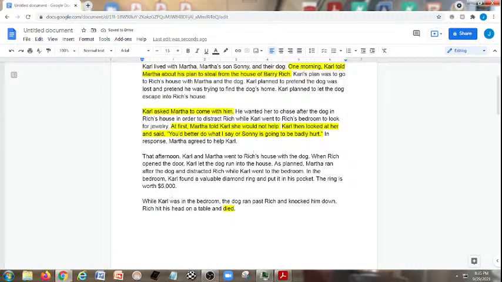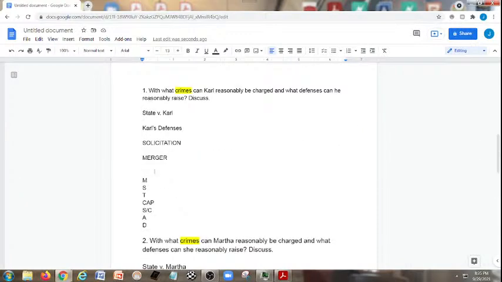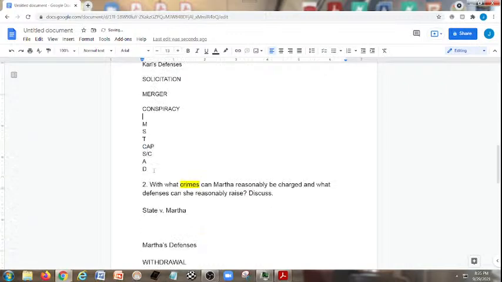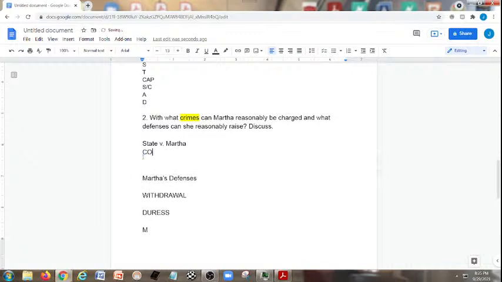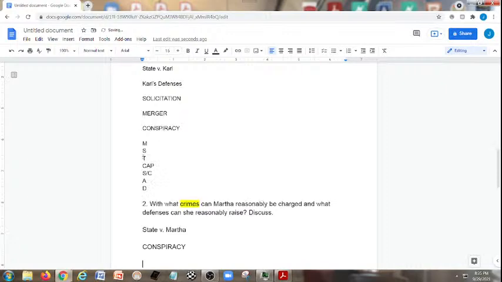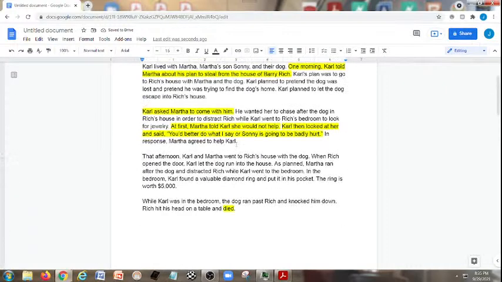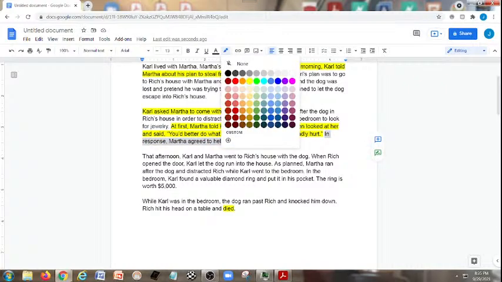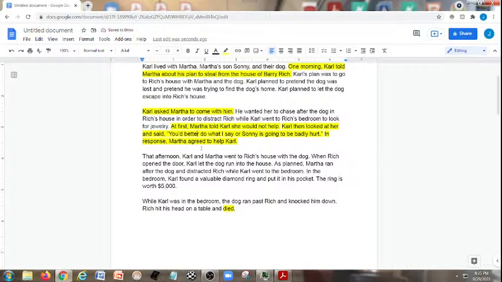And then, in response, Martha agreed to help Carl. Now, this is the aspect now. What has Martha committed here? A conspiracy. So now we have conspiracy for both Carl and Martha. Right here. Now, make sure we spot this. And we're highlighting these so that we know which facts we're going to use for what issue.